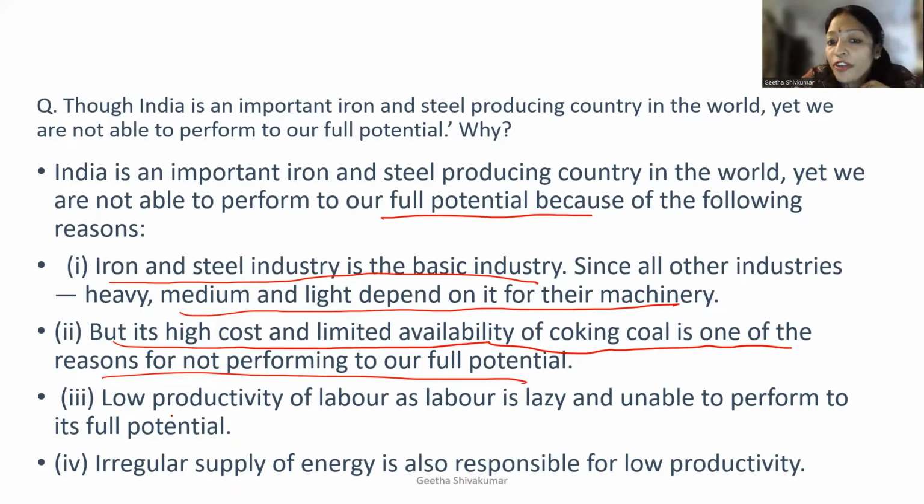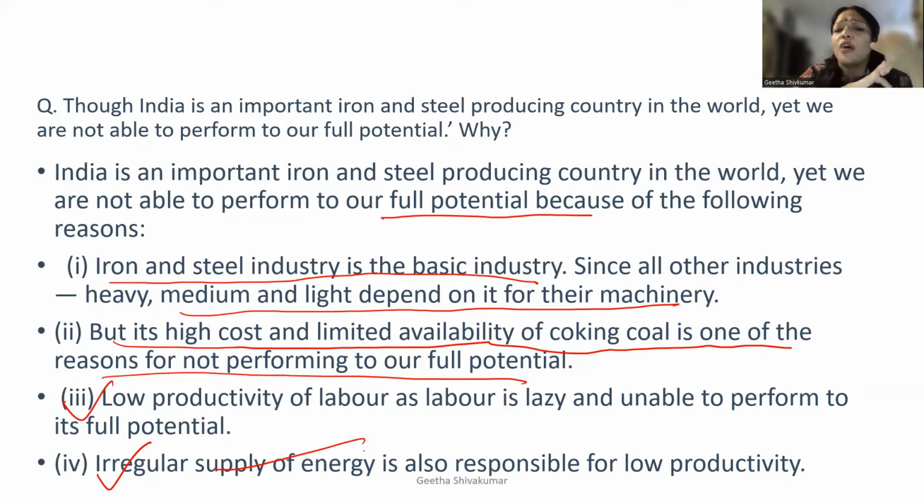Low productivity of labor. Okay, labor is lazy, or they are unable to perform to their full potential, or they are not able to give 100%. So productivity of labor is very less. Then irregular supply of energy is also one of the important reasons. So why are we not able to give our maximum?